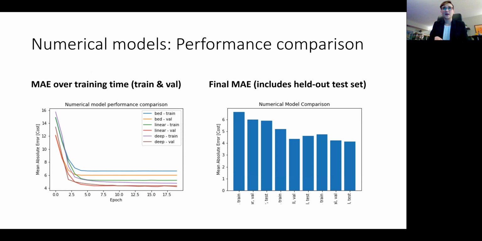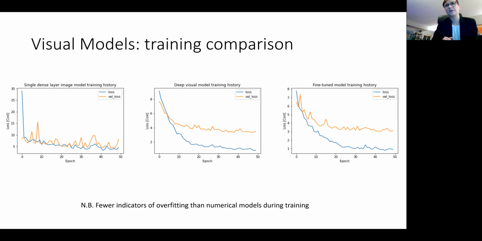So I'll show that here. Here's the mean absolute error over all of the training epochs, as well as the final mean absolute error, my bad, on the held out test set. So then from there, I moved on to the visual models. The first thing I tried was just a single dense layer, which did not train too well, according to the tracking of the loss. And then a little bit better was a deeper model that had 2 convolutional layers.